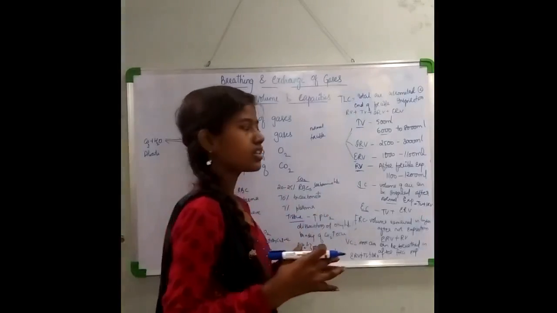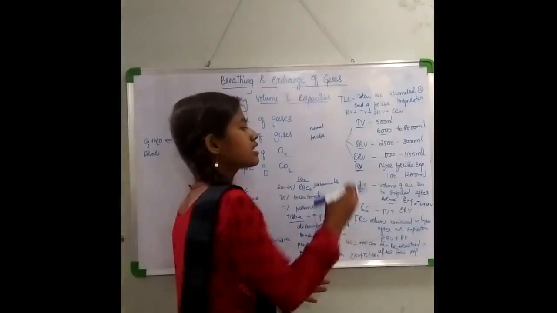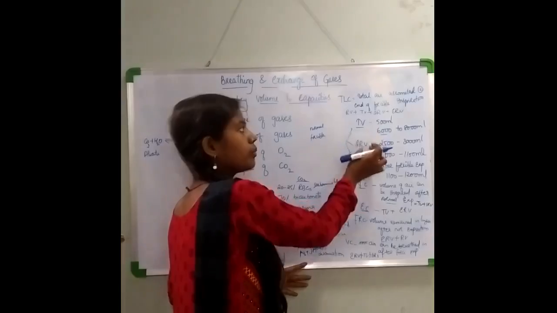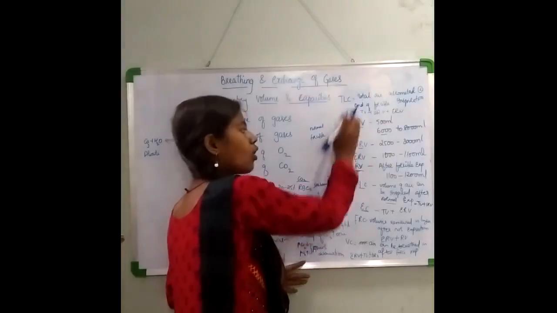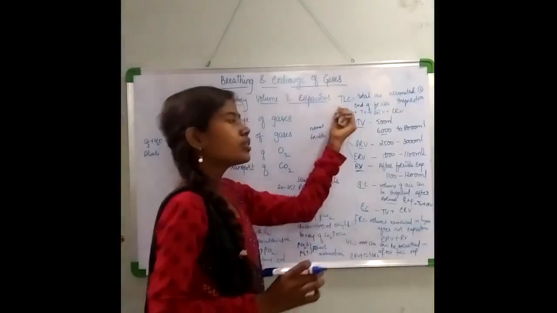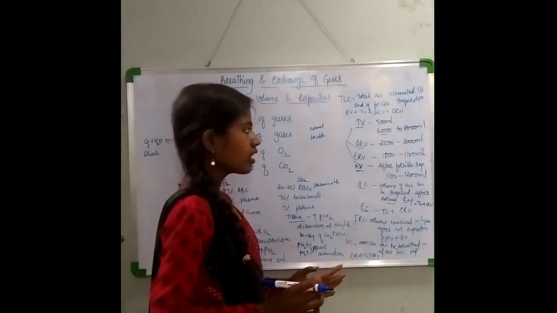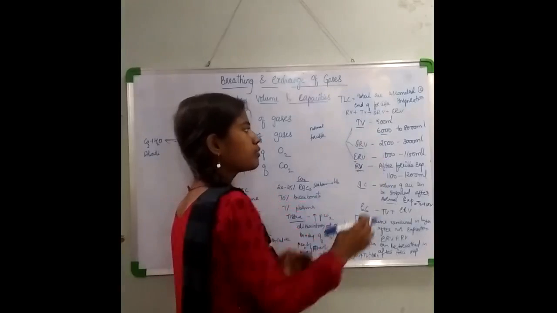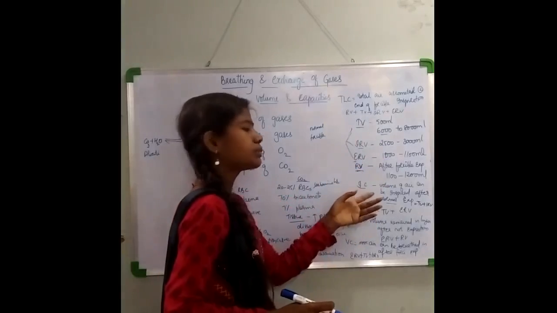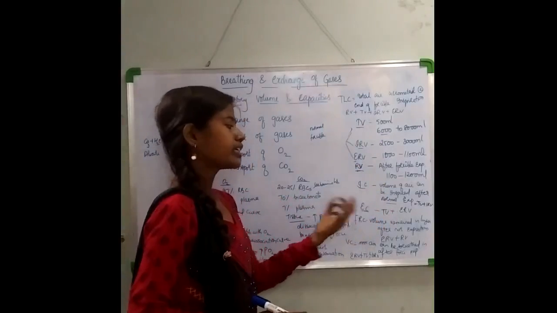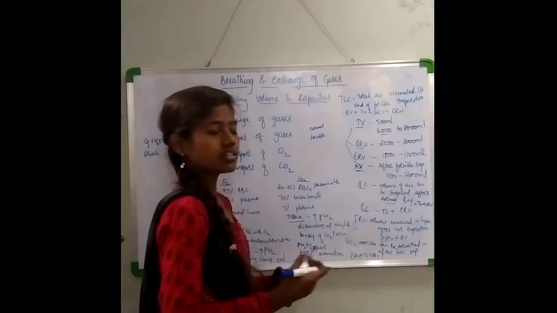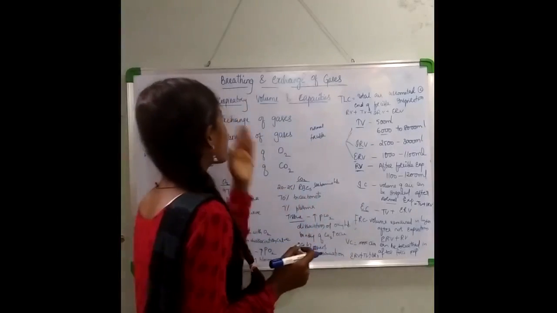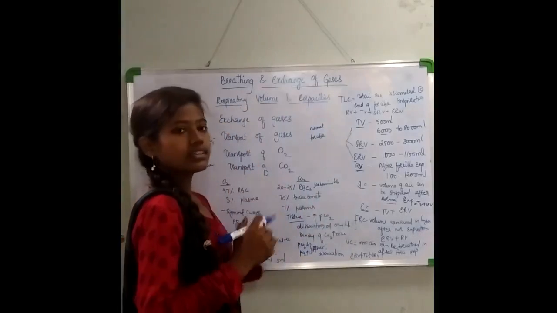So whatever amount of air is getting accommodated in your lungs after the end of forcible inspiration will give you the total lung capacity. How do you get this total lung capacity? You have to club all these: residual volume, tidal volume, IRV, ERV. When you combine all these four values, you will get the total lung capacity. Clear? So you have a total of 4 volumes, and with the help of these volumes you can get the inspiratory capacity, the expiratory capacity, the functional residual capacity, then vital capacity, then total lung capacity. So with this, we have completed the respiratory volumes and capacities.